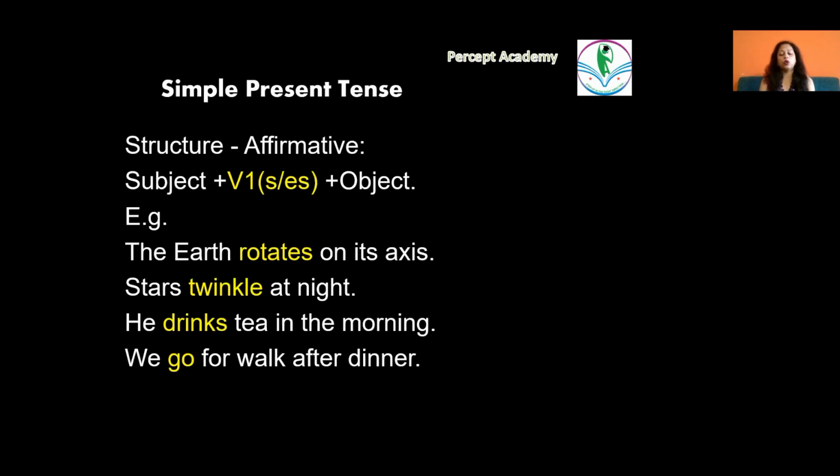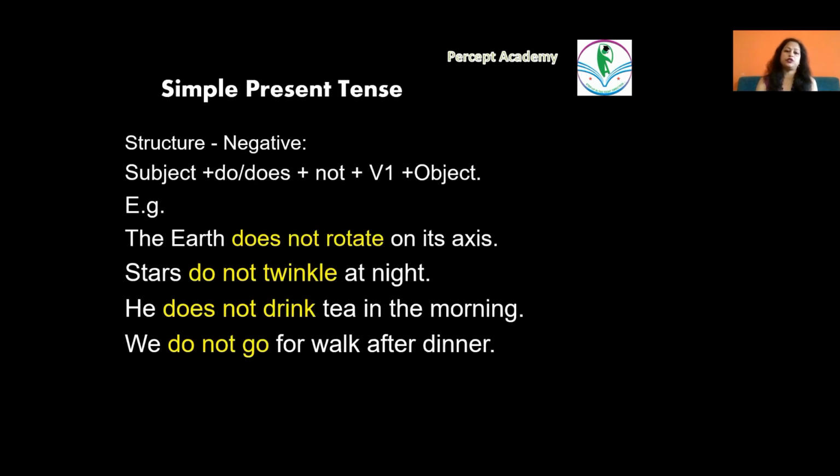Whenever we choose these as a subject, then we always have the verb in its bare form. Whereas with singulars like he, she, it, or any other singular noun, we always use the verb with s or es. Moving on to the next one.